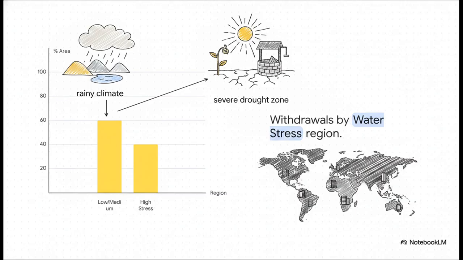The standard requires entities to disclose the percentage of their portfolio located in regions classified as high or extremely high baseline water stress, specifically as defined by the World Resources Institute's Aqueduct tool. 1,000 cubic meters of water withdrawn in a rainy, low-stress climate presents a vastly different risk profile than 1,000 cubic meters withdrawn in a severe drought zone.